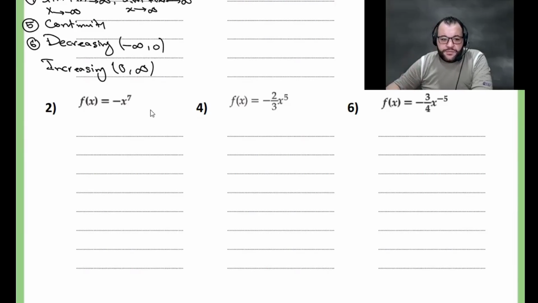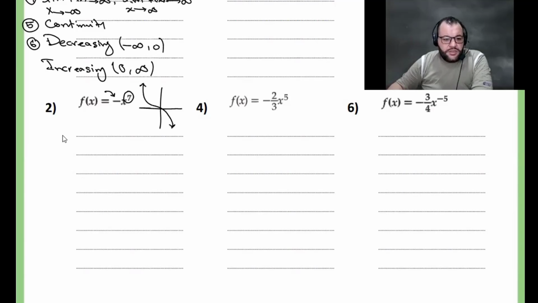It's odd, so it'll go from up to down. It's odd, which means one of the end behaviors is down and one of them will be up. Like the cubed one, the up one will be in the negative quadrant. Because the coefficient is negative, it will start from up, then go down.